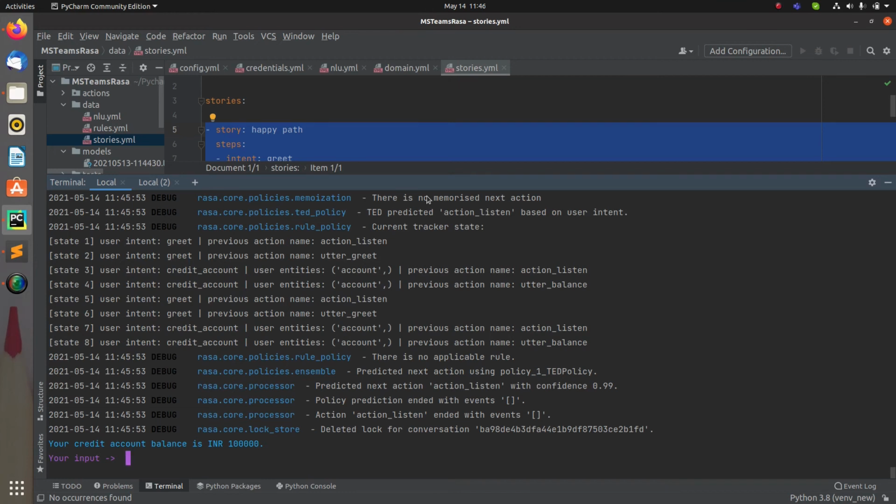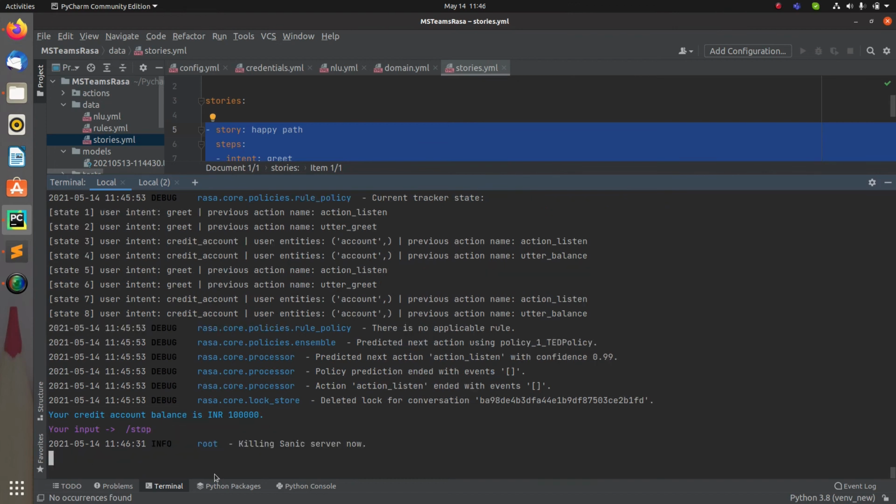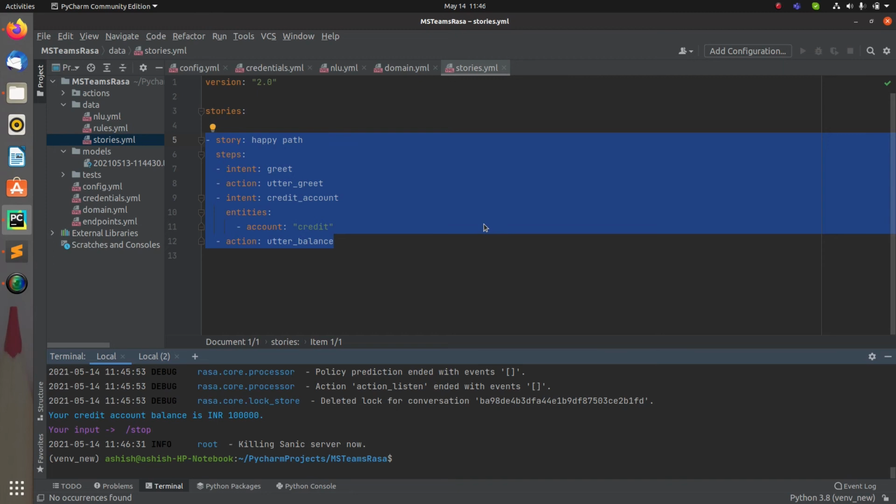Now if we were using synonyms, then we would not have got different values for the same entity, right? Because we are going to use the synonym, and based on that I will get a common entity value for the entity account, right? So this is what I will be doing. Now let's do one thing. Let's stop this, and after that let's add the synonym part.